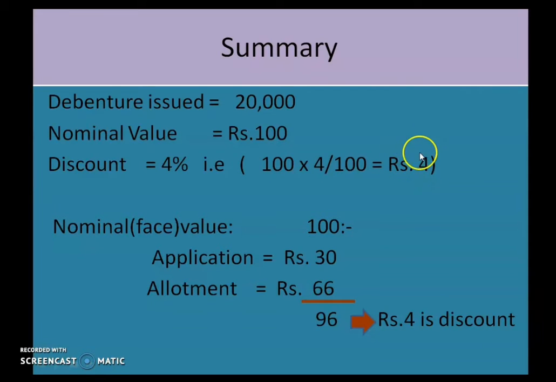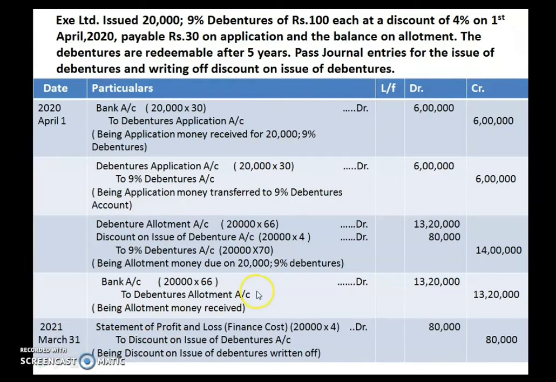So what is your discount? For what discount are you issuing this debenture? You are issuing it at a discount of 4 rupees. Now you can see here 100 is the nominal value of this debenture. At the time of application you are collecting 30 rupees, and at the time of allotment the balance. In the question it is given that 30 rupees at the time of application and the balance on allotment. So out of that, 100 rupees minus 30 rupees means 70 rupees.